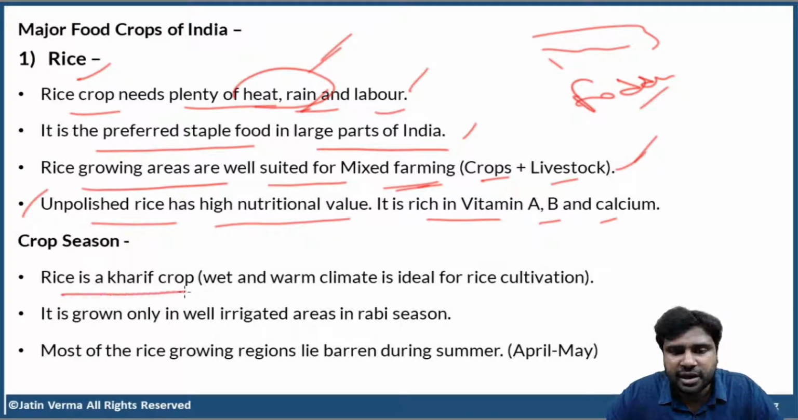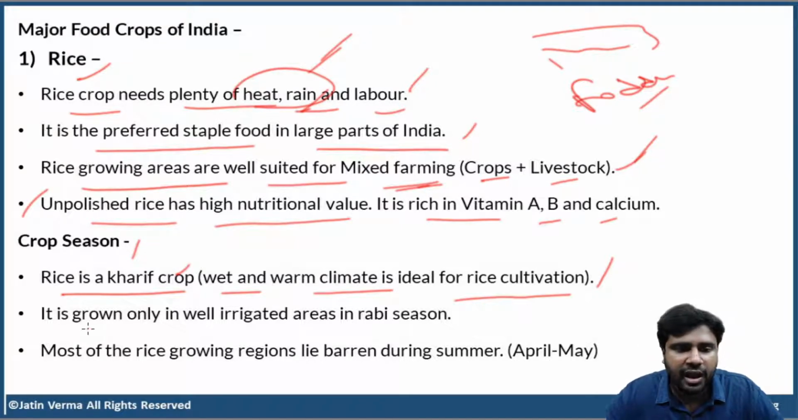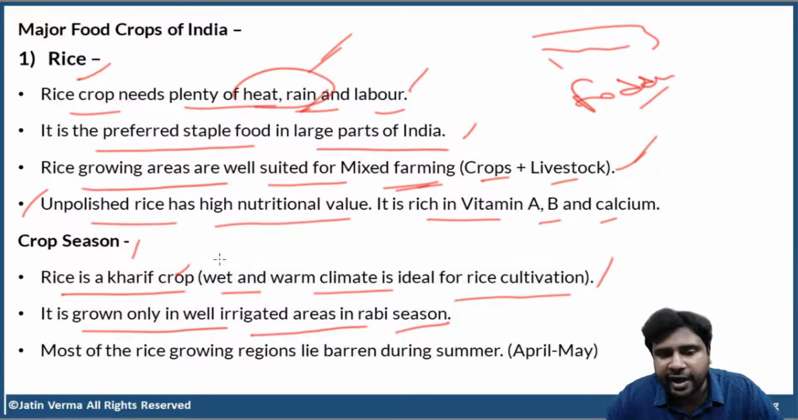Now, rice is a kharif crop. By this time, you all have understood that rice is a kharif crop. Wet and warm climate is ideal for rice cultivation. That is the meaning of kharif crop. Clear? And it is grown only in well irrigated areas in Rabi season. Actually, in many parts of India, rice is cultivated throughout the year. In every season, rice is cultivated in some parts of India.